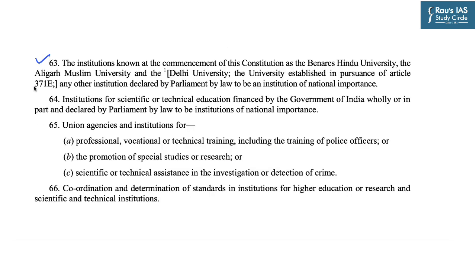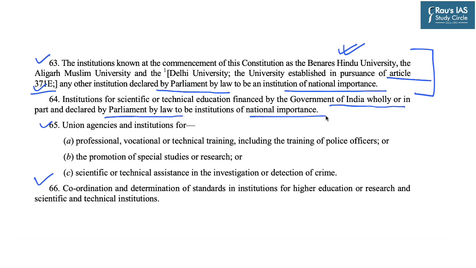So entries 63, 64, 65 and 66 of the Union List mention the institutions of Banaras Hindu University, Aligarh Muslim University, Delhi University and university established in pursuance of Article 371E, or any other institution declared by Parliament by law to be an institution of national importance. So on all these universities and institutions, the state cannot make a law. Next, institutions for scientific or technical education financed by the Government of India wholly or in part and declared by Parliament by law to be institutions of national importance.